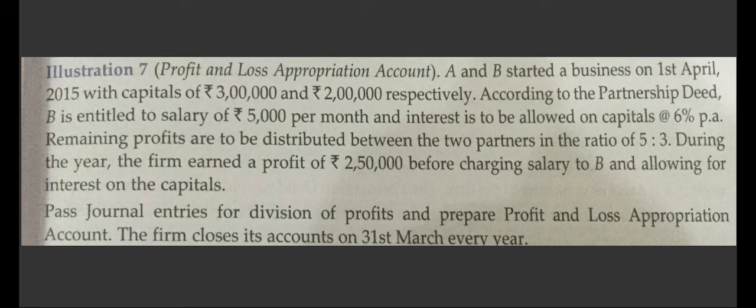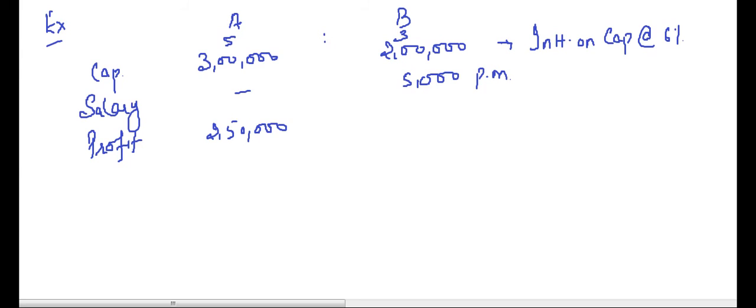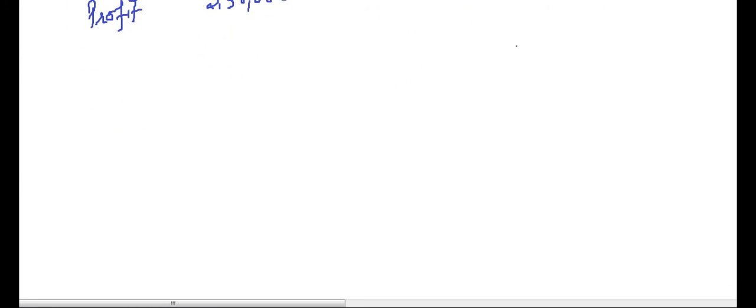Now what have they asked for? Pass journal entries for division of profits and prepare the profit and loss appropriation account. The firm closes its accounts on 31st March every year. Now let's first pass the journal entries. Now all these entries will be at the closing of the year, that will be on 31st March 16. Okay. So what will be the first entry?